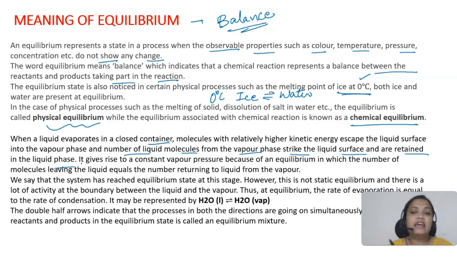So we will say that an equilibrium will be attained when there will be an equal number of molecules leaving the liquid and returning to the liquid. When the number of molecules leaving the liquid and returning to the liquid are equal, then we will say that a state of equilibrium is reached.